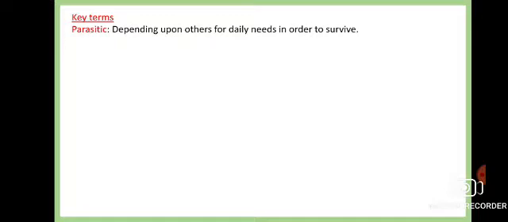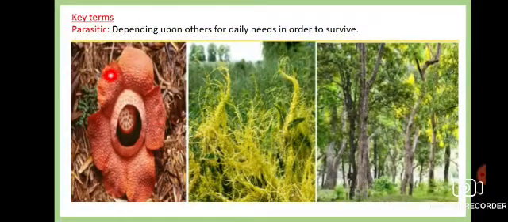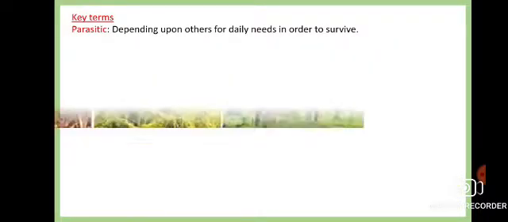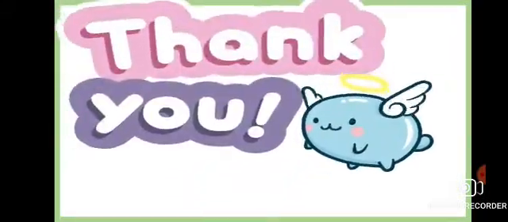As I told you in today's class, parasitic plants depend upon others for their daily survival. This is called the parasite. See, this plant is depending on this flower, or these leaves, they are depending on some other plant. So this kind of mode of nutrition is known as parasitic. These plants are known as the parasites, and the plant on which they are dependent is known as the host. This is the parasitic mode of nutrition.